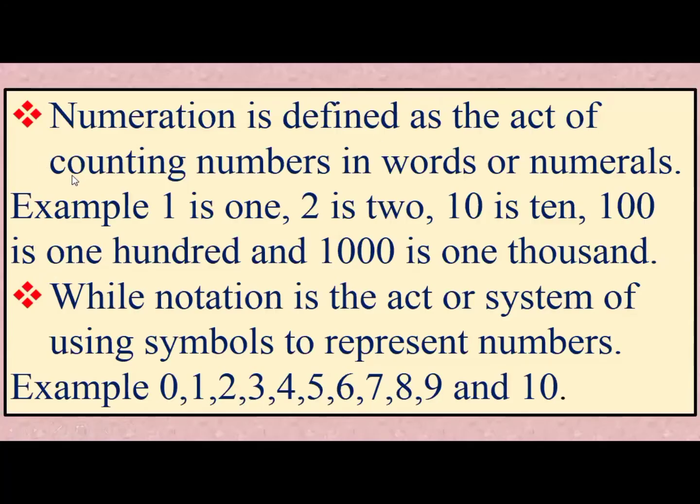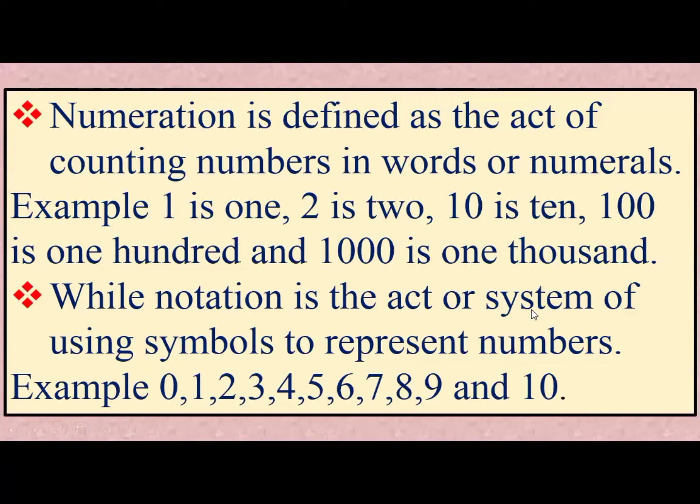Numeration is defined as the act of counting numbers in words or numerals. For example, if we write a number in words, this method is known as numeration. You can see here, I am writing 1 as one. I am writing the number in words, so this method is known as numeration.